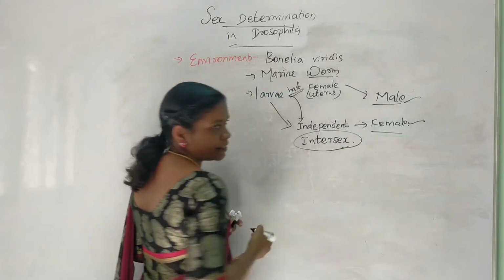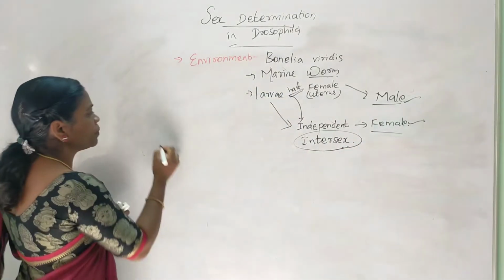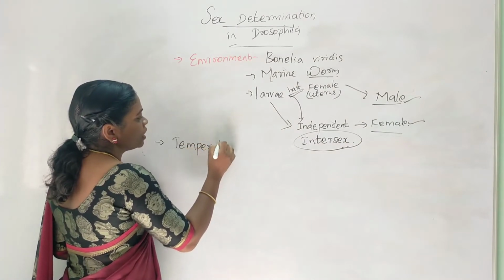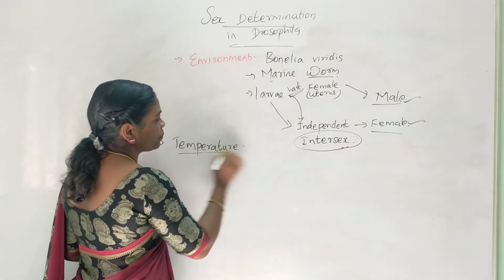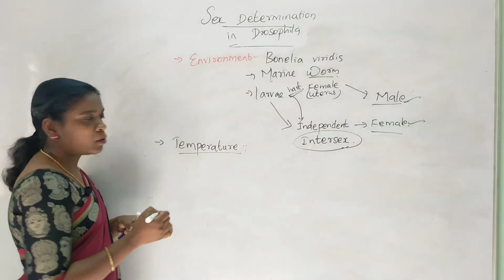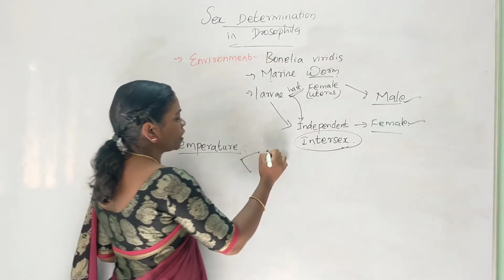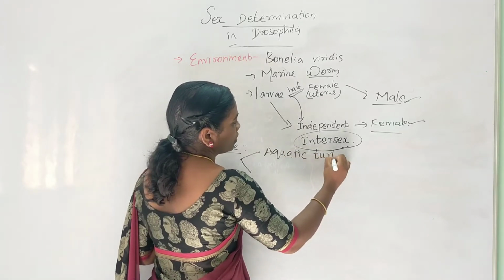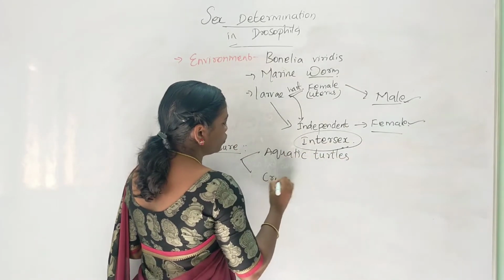We have one more example, that is temperature, where temperature controls the formation of sex. It happens in two groups of organisms, aquatic turtles and crocodiles.